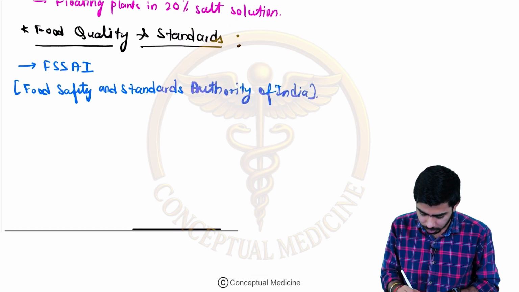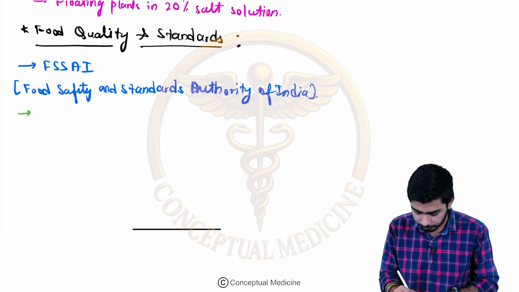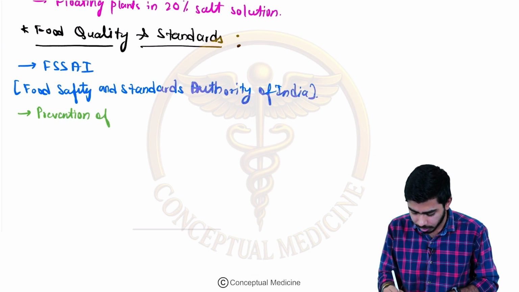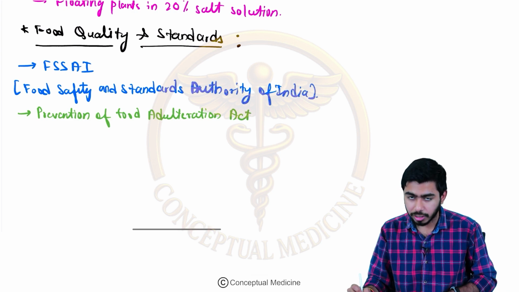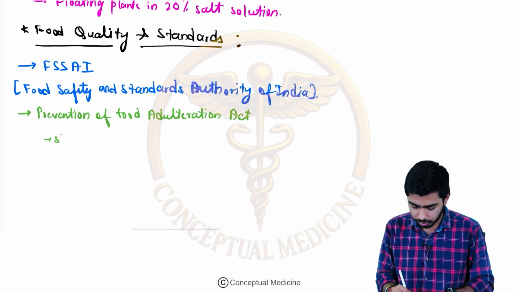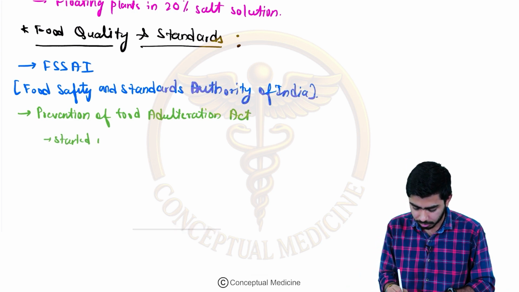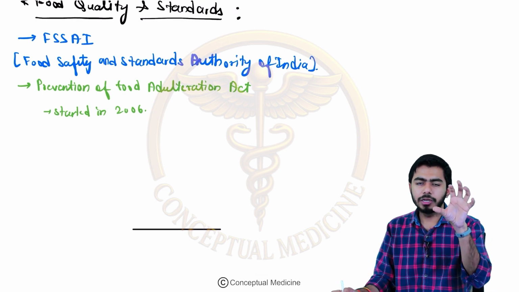So what is the function of these bodies? They are preventing food adulteration. The Prevention of Food Adulteration Act was launched with this particular authority, and it was started back in 2006.